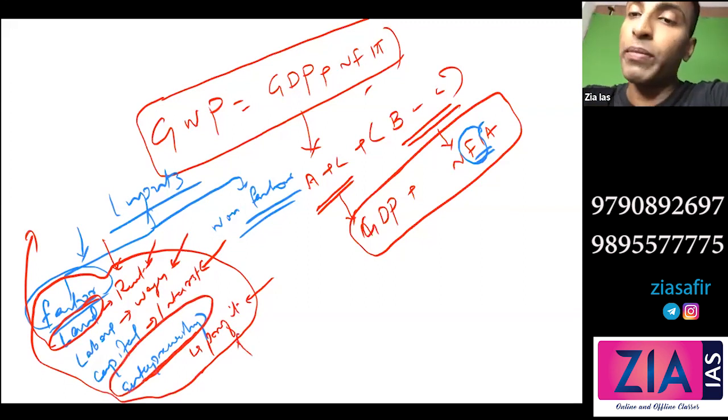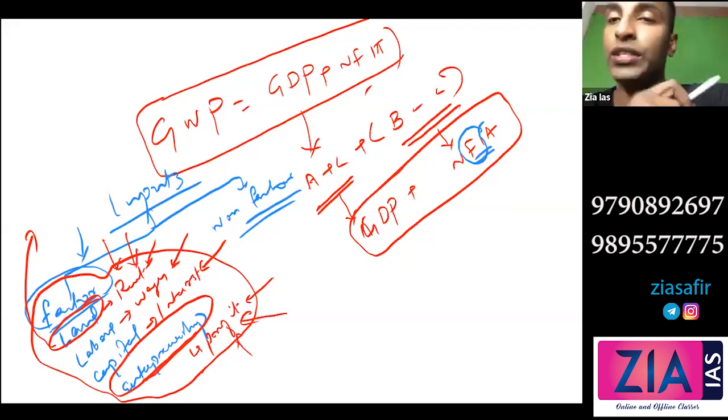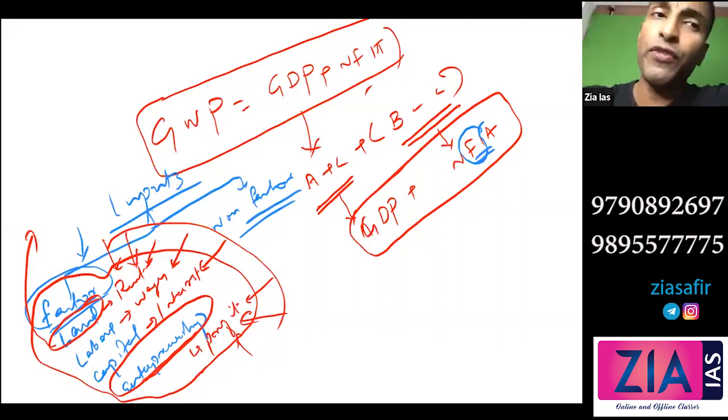So this rent and profit both will be together. Okay, so the combination is also possible, but these are the 4 ways to generate income. So these are factor inputs. Non-factor inputs means these are inputs, these are raw materials.